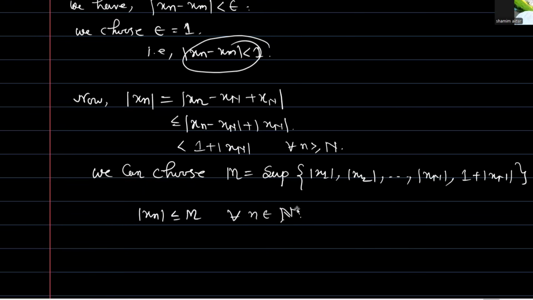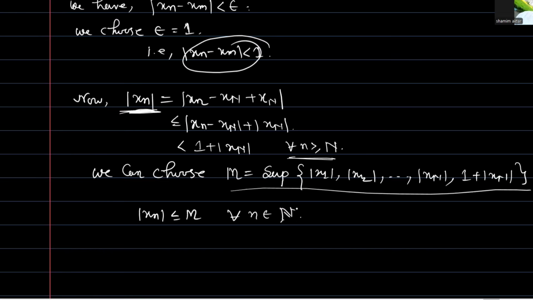Why did I choose M like this? Because for those natural numbers greater than N, mod of xn is less than 1 plus mod of xN. This holds, it is true.